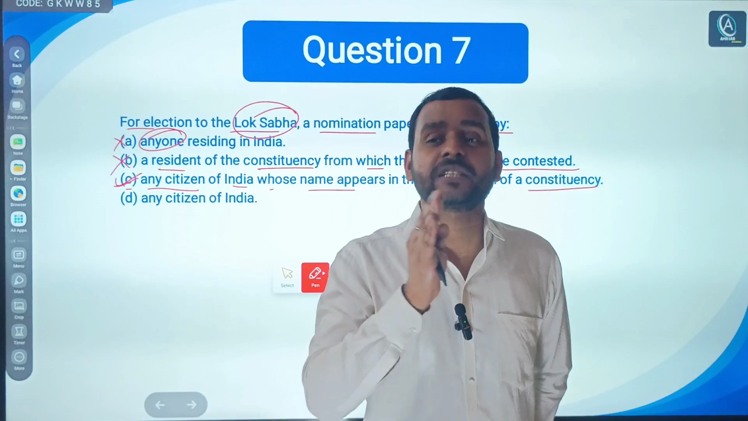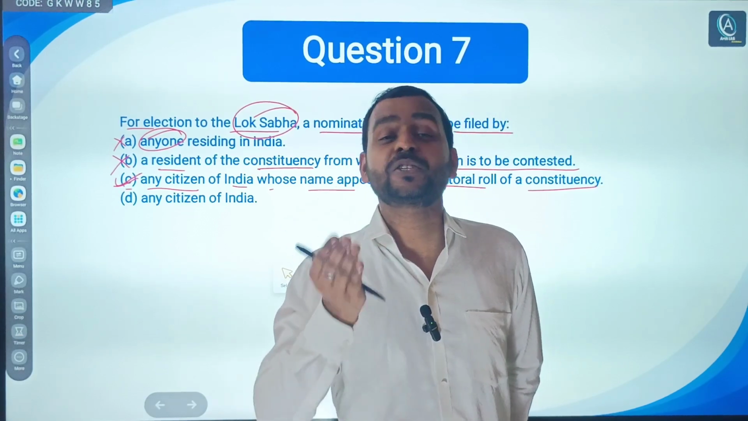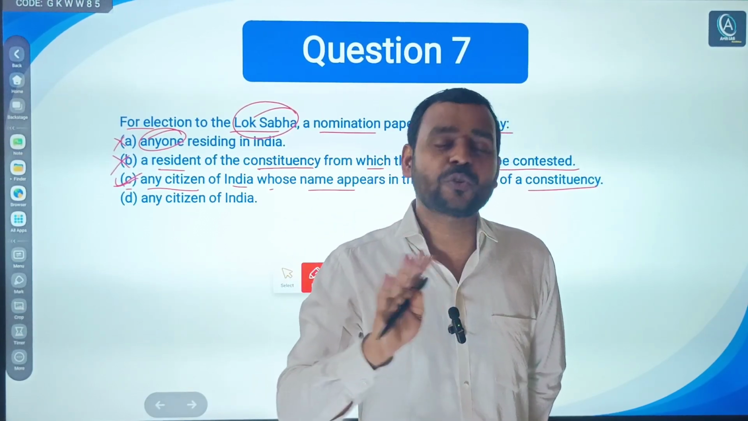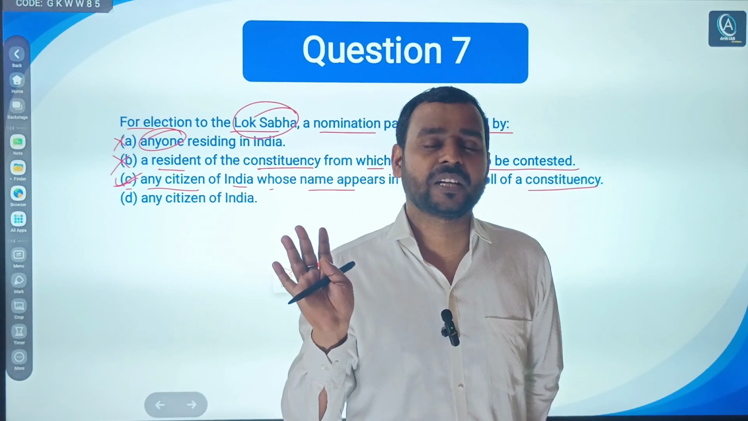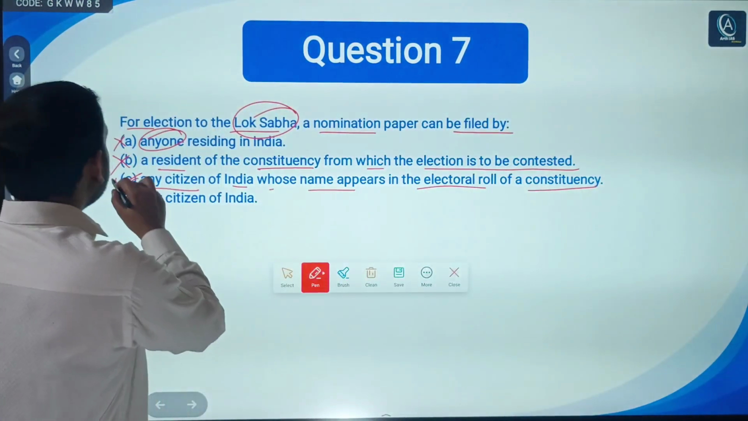Even if you are a citizen of India and your name is not recorded in the voter list, you are not allowed to file nomination in Lok Sabha. So C would be the right answer.